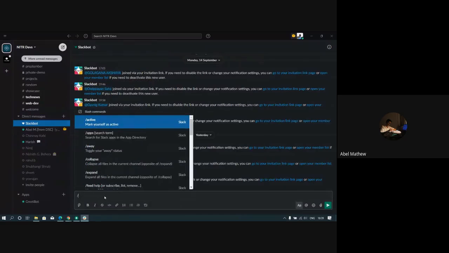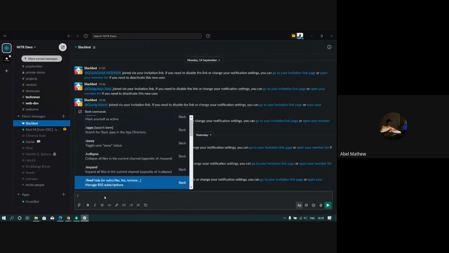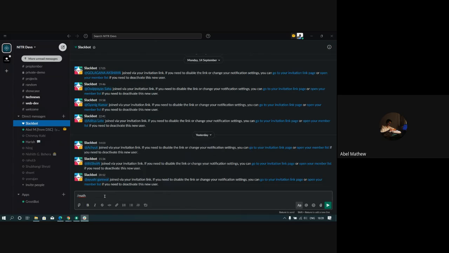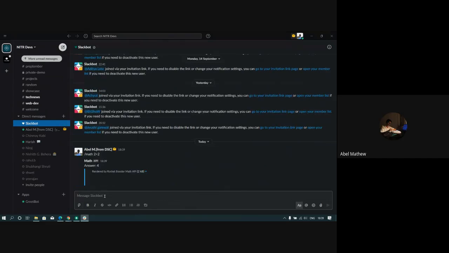These slash commands are linked to some bots in Slack. The first few slash commands you see are all related to the Slack bot. You should also have something for Greet bot. We have something for GitHub bot and Greet bot as well. So there's also a math bot. You see? I didn't know that. Oh, this is nice. Okay, there's even a math bot. So I can use that.